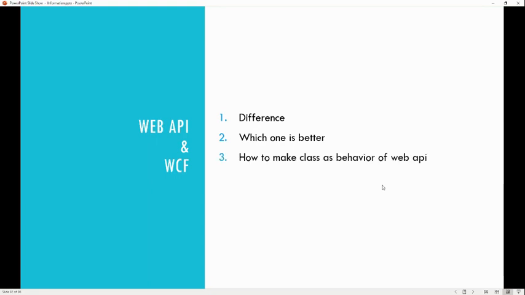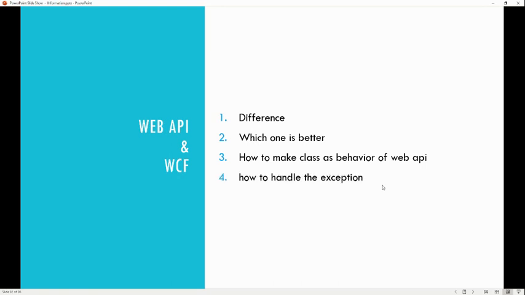The other one is how to make a class behave as a Web API. You know that any concrete class can be made API-based. For this we have the ApiController abstract class. We need to inherit that one, and that will give the behavior of the Web API.